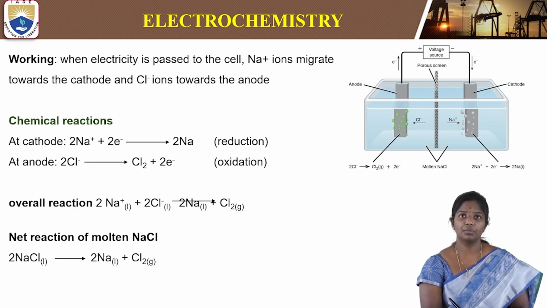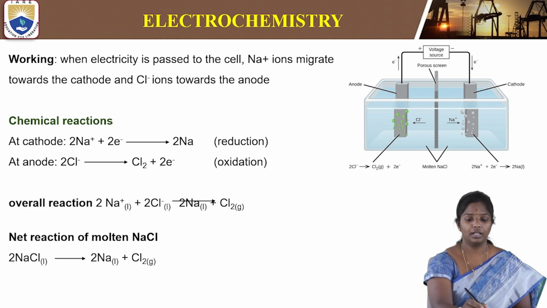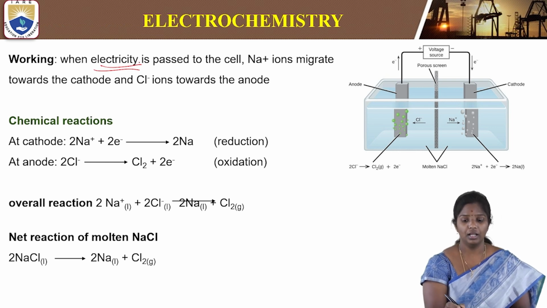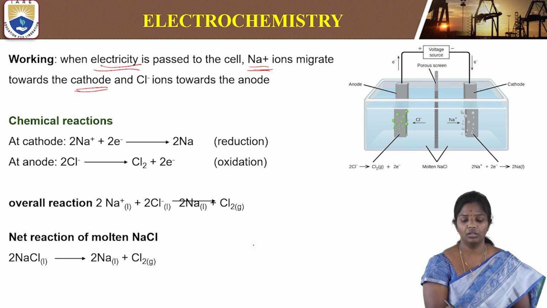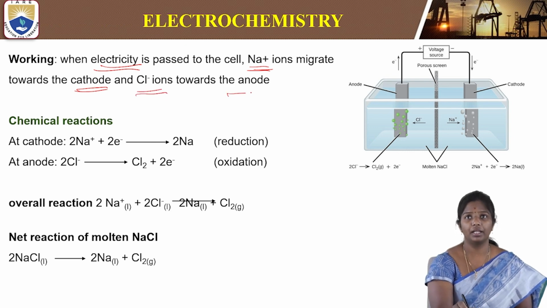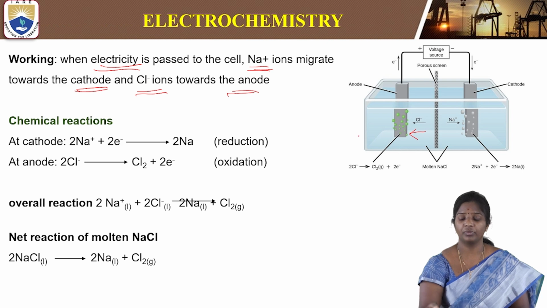So what is the working principle of this electrolytic cell? When electricity is passed, so we are connecting the cell to a battery, the electricity is passed to the cell. The cations, or the sodium ions, will migrate towards the cathode, and anions, or the chloride ions, will migrate to the anode. We can see it clearly in this picture. The chloride ions are moving towards the anode, and cations are moving towards the cathode. So this is how the reaction will take place.